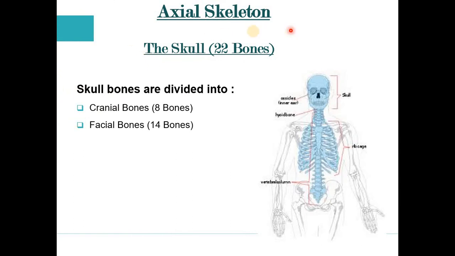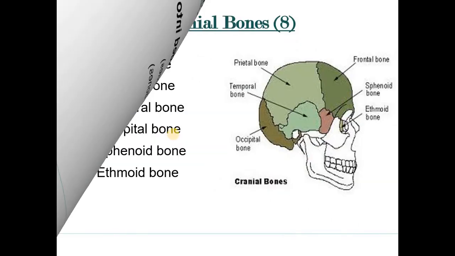This is the axial skeletal system. Let's start with it, first with the skull. 22 bones are present in our skull, and the skull bones are divided into 2 parts. First is the cranial bones, second is the facial bones. In the cranial part 8 bones are present, and in the facial part 14 bones are present. Let's move to the next slide.